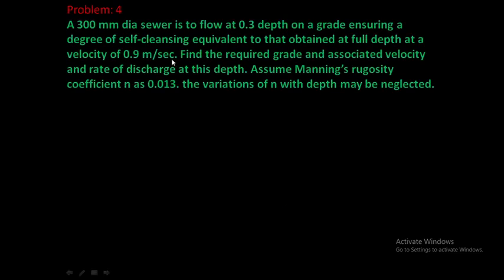Next problem. A 300 mm diameter sewer is to flow at 0.3 depth on a grade ensuring a degree of self-cleansing equivalent to that obtained at full depth at a velocity of 0.9 meter per second. Find the required grade and associated velocity and rate of discharge at this depth. Assume Manning's rugosity coefficient as 0.013. The variations of n with the depth may be neglected.